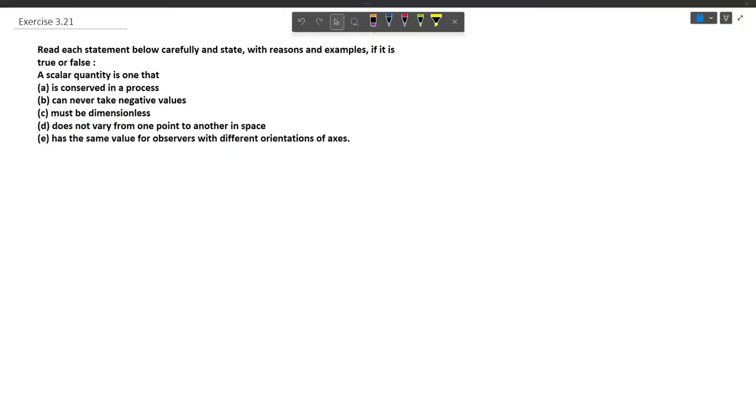The question says, read each statement below carefully and state with reasons and examples if it is true or false. So there are 5 statements about a scalar quantity, and basically we have to say which one of these 5 statements is true. Now the first statement says that a scalar quantity is one that is conserved in a process.